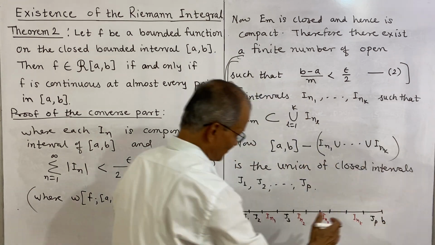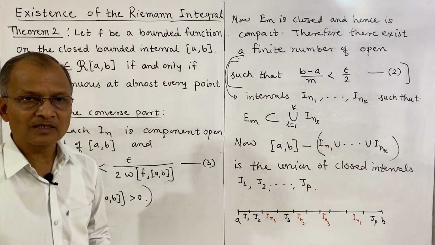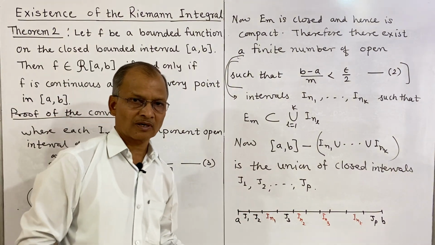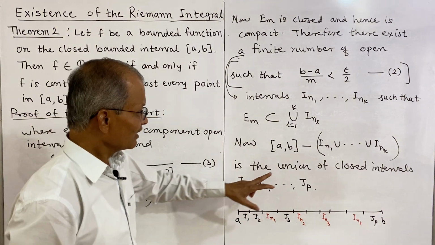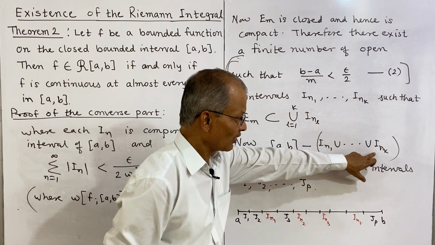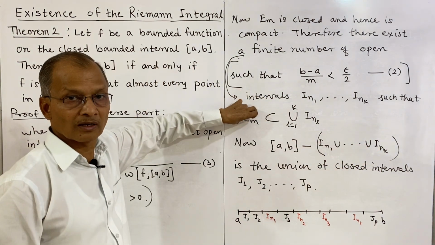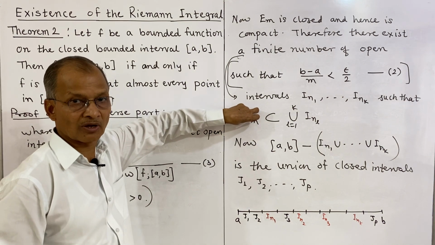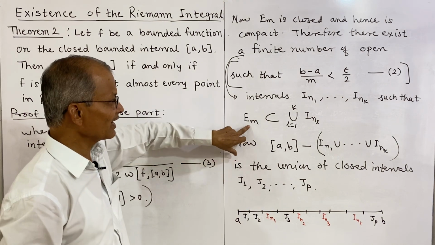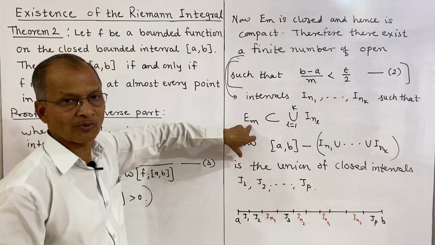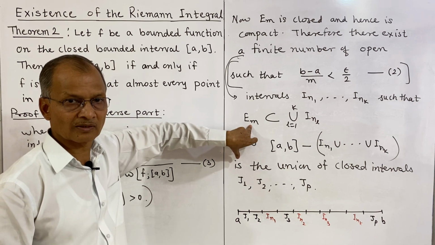So that means the interval a to b is divided into two types of component subintervals. One is in1 up to ink, which cover EM, the points where the function is not continuous, because we have defined EM as the set of points where the function is not continuous.